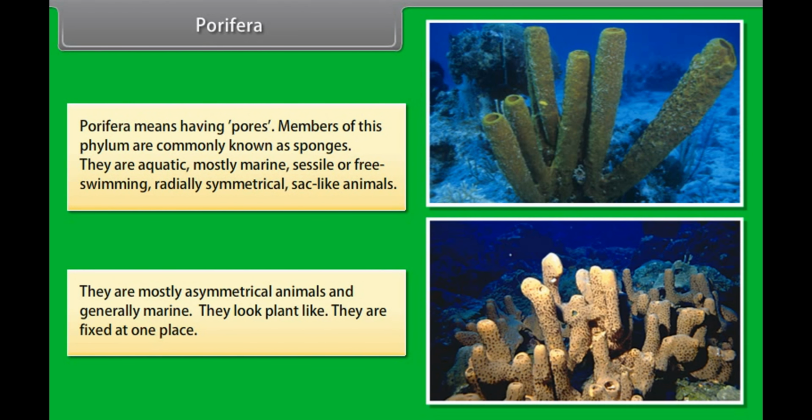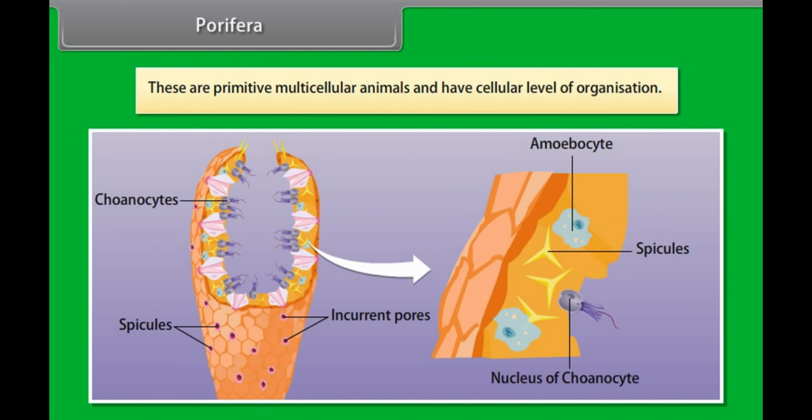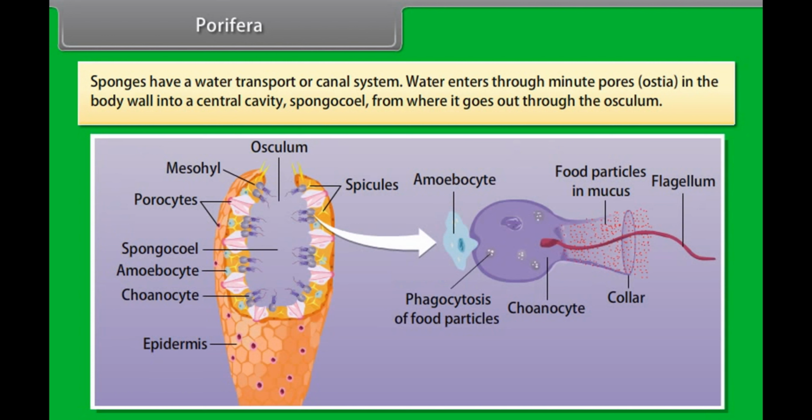They are mostly asymmetrical animals and generally marine. They look plant-like. They are fixed at one place. These are primitive multicellular animals and have cellular level of organization. Sponges have a water transport or canal system. Water enters through minute pores known as ostia in the body wall into a central cavity, spongocoel, from where it goes out through the osculum.